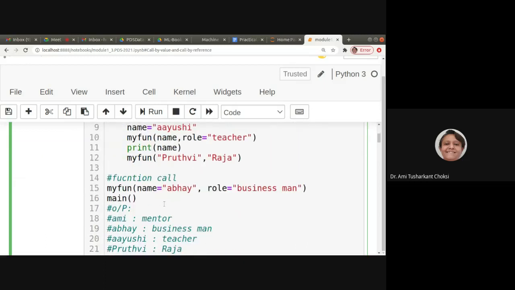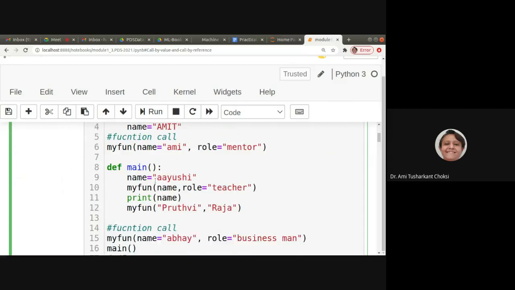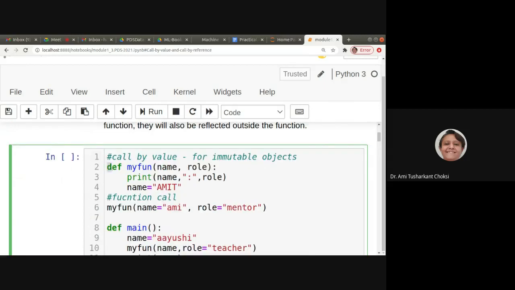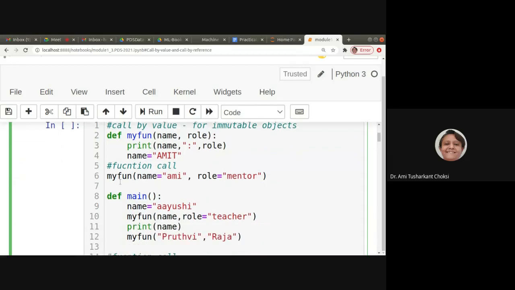Now, let us see what happens. First of all, this definition is there. After that, myFun is the function called. Let us see sequentially. Here is the first call to the myFun function. There we are passing name is equal to Ami and role is equal to mentor.